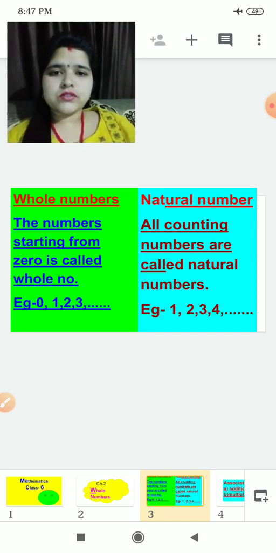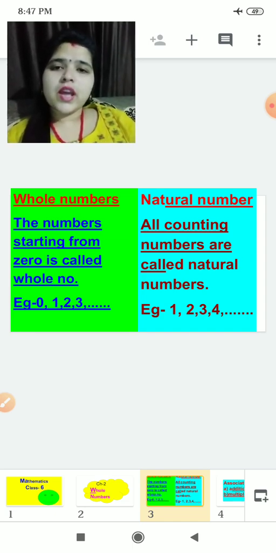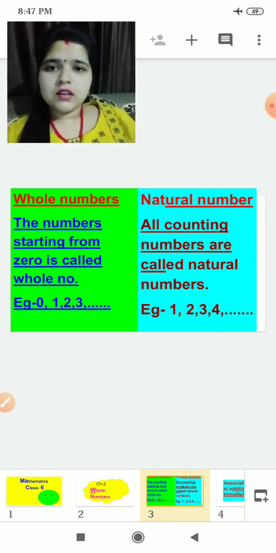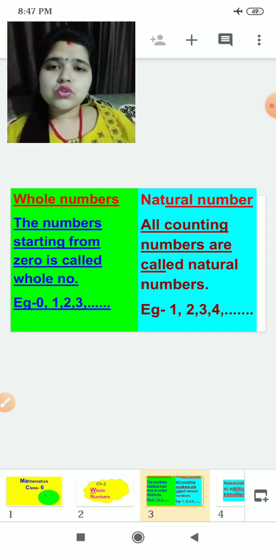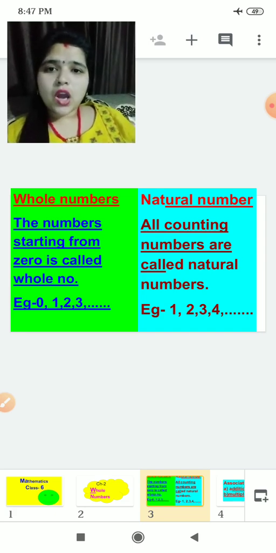Going for the next topic, that is natural numbers. You should also know what are natural numbers. Natural numbers are the counting numbers. So we start our counting numbers from which number?